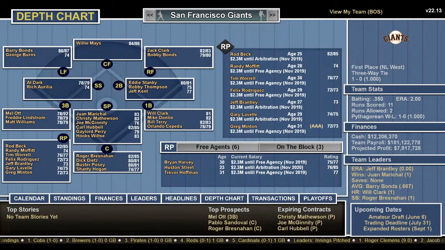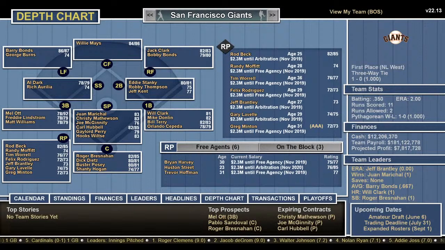Let's go to lineups. Find a player. Willie McCovey.